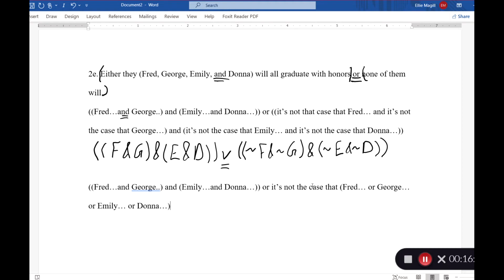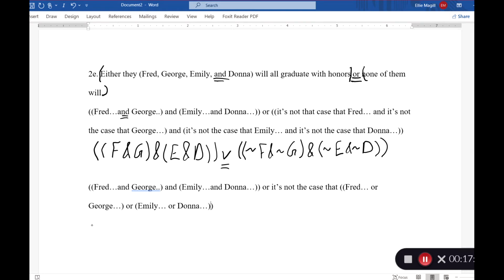And then exactly the same as everything we've done so far, we have to add the parentheses so that each disjunction only has one part. So if you symbolized it this way, your first half is going to be exactly the same, right?